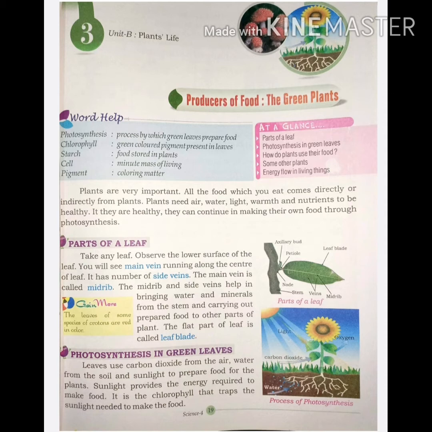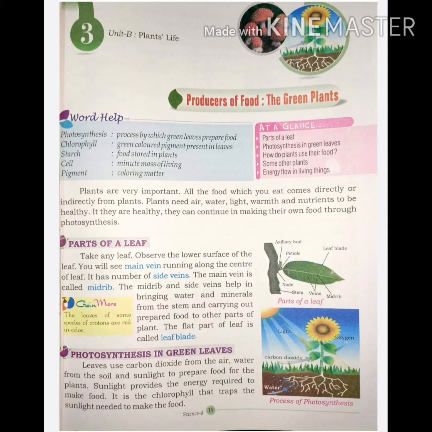After learning about producers, now listen about the importance of plants. Listen, plants are very important. All the food which we eat comes directly or indirectly from plants. We obtain wood for making furniture, and make medicines from medicinal plants, and very important things like life-giving oxygen, etc.